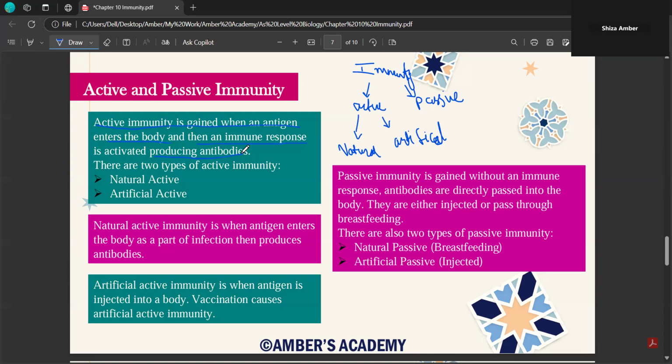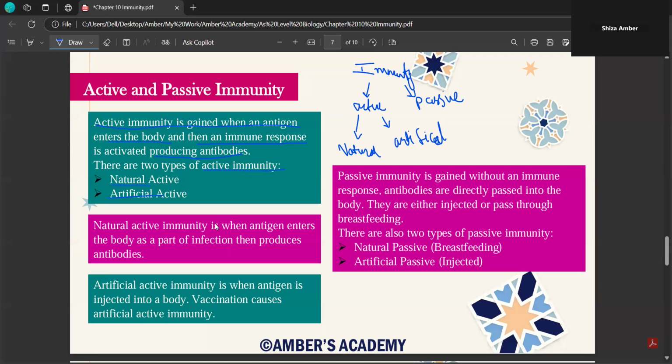And after a few weeks you have an ample amount of antibodies. So this is your active immunity. Active immunity is when you actively gain a pathogen inside your body and a proper immune response is stimulated after that. And then there are two categories of active immunity, natural active and artificial active.